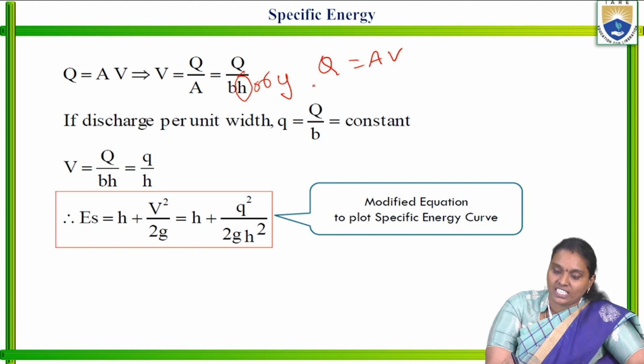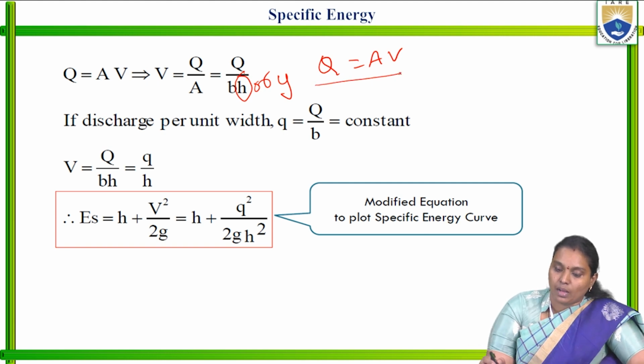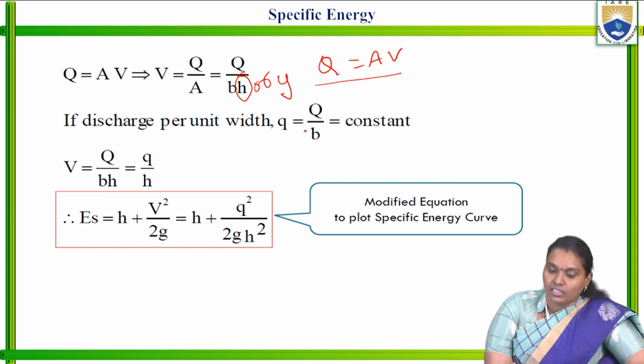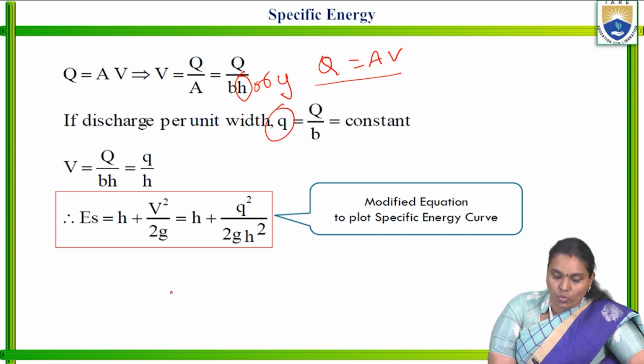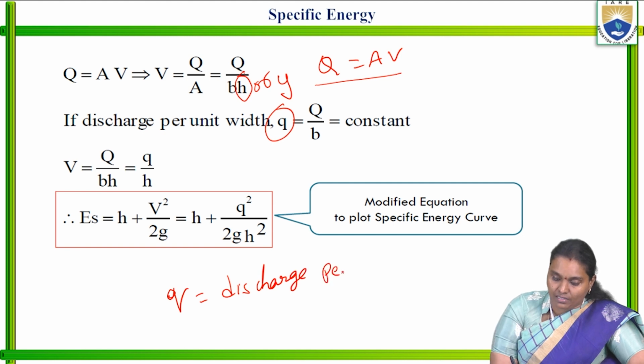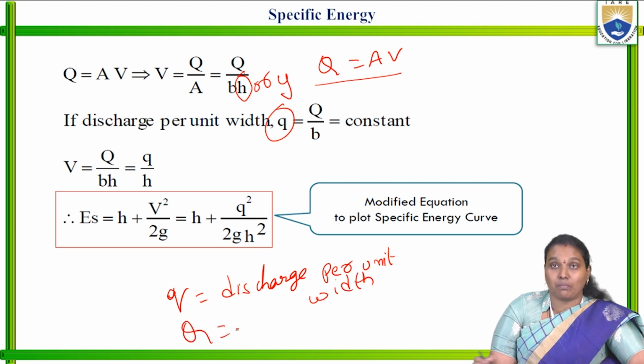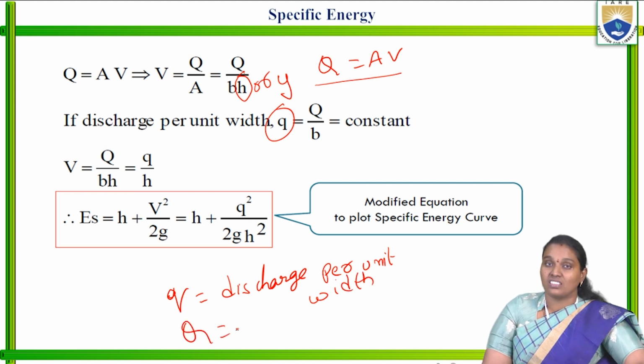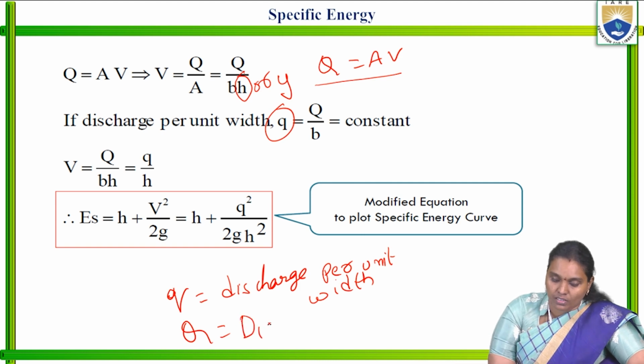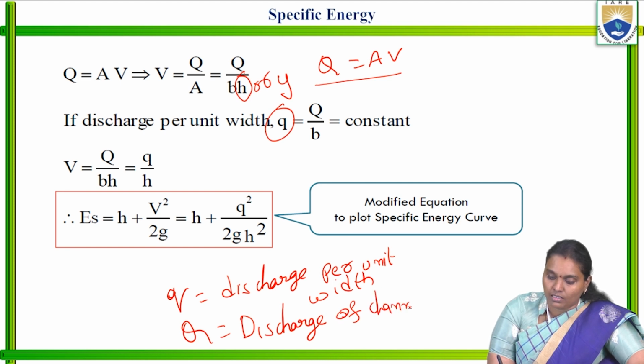Now coming to the discharge, small q is nothing but the discharge per unit width. Capital Q is nothing but the discharge of the channel flow.